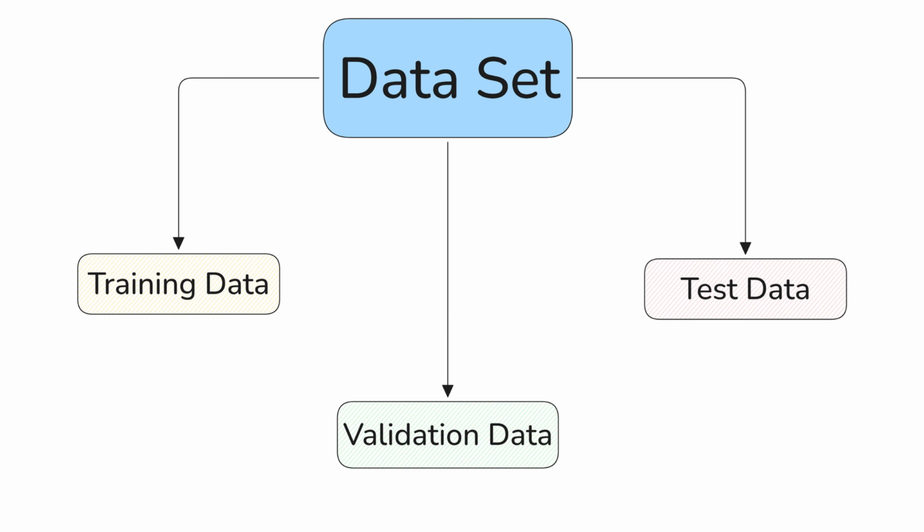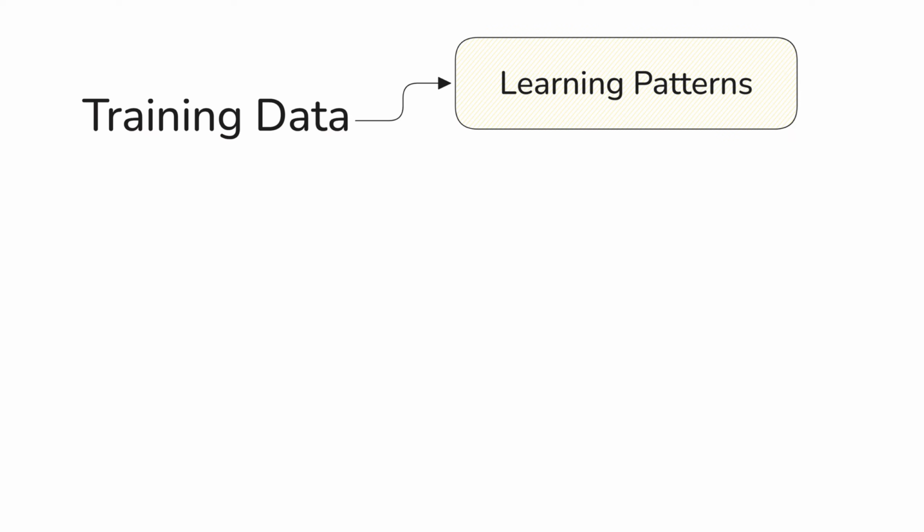We typically divide the dataset into three parts: training data, validation data, and test data. So let us understand each one. Training data is used to train the model. This is the data from where the model learns the pattern. It adjusts its parameters and tries to reduce the error.